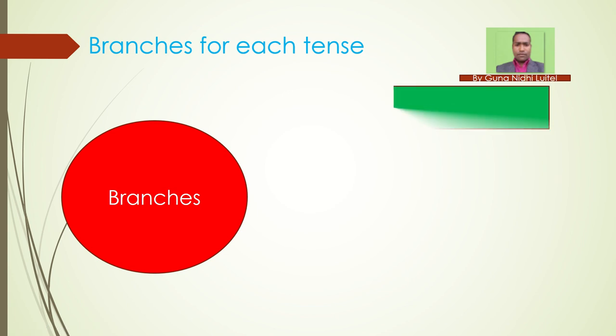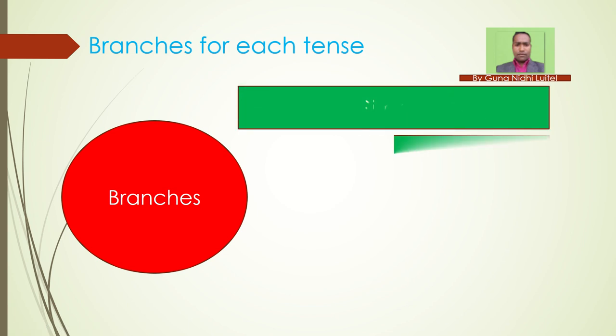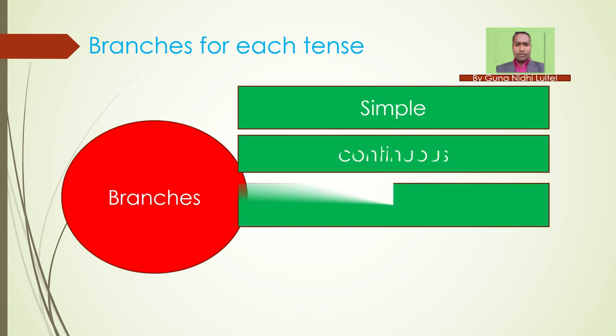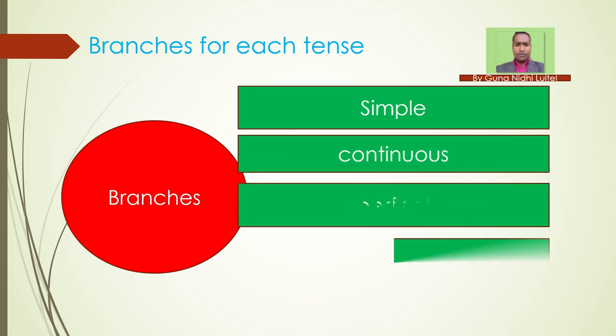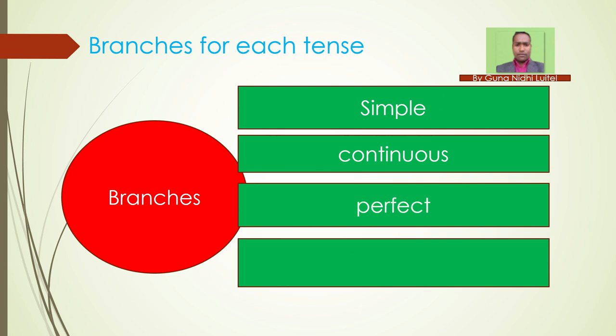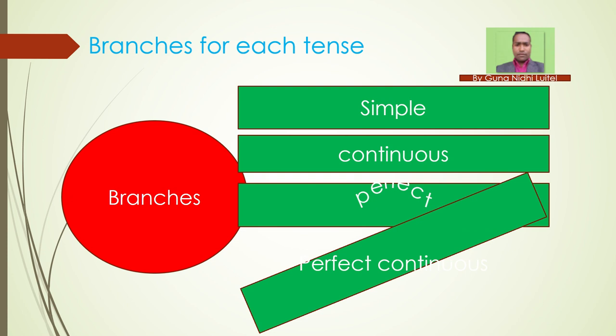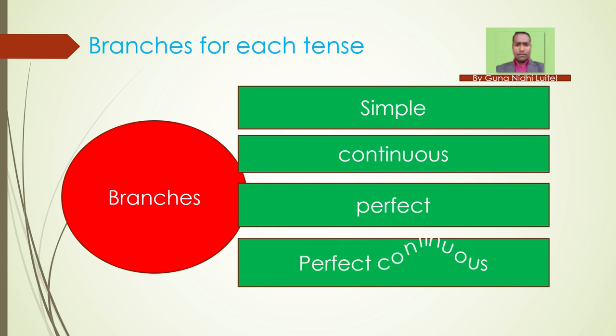We have to remember it. See, simple, continuous, perfect, and perfect continuous. So we find simple, continuous, perfect, and perfect continuous for each tense.